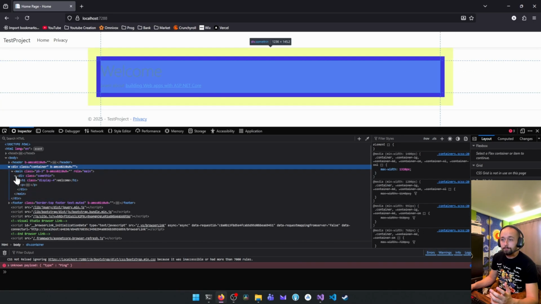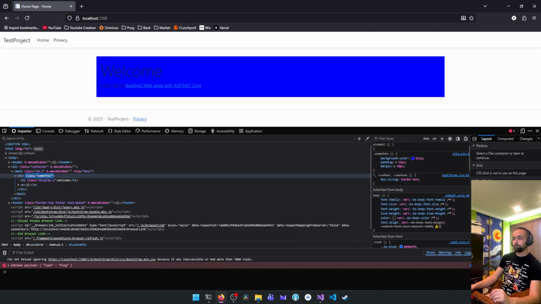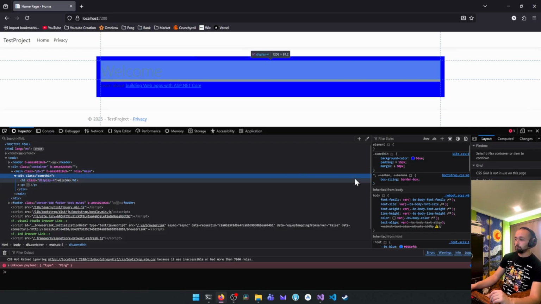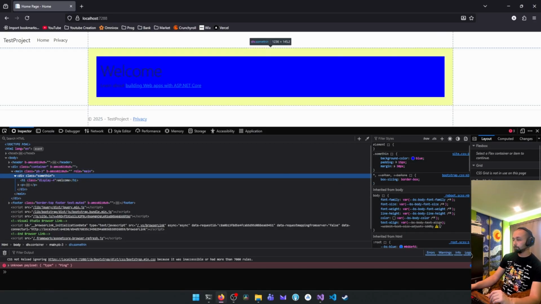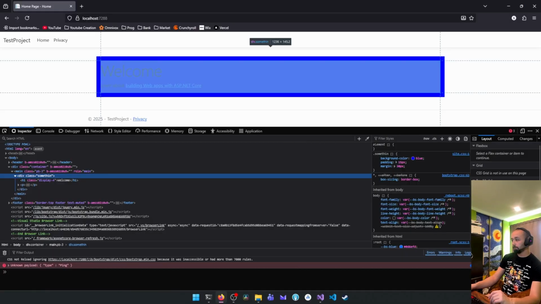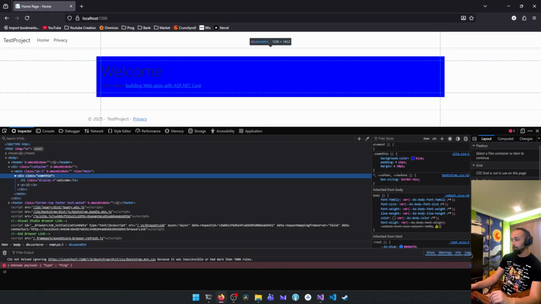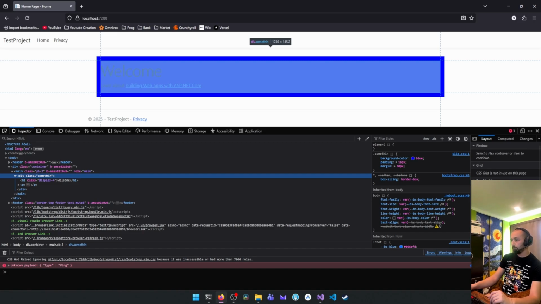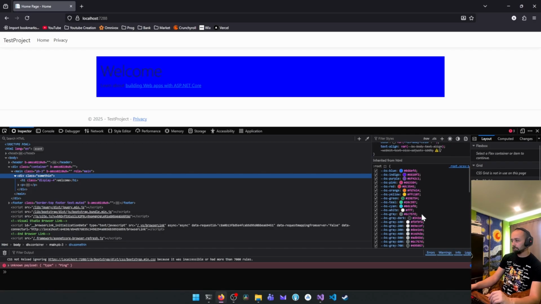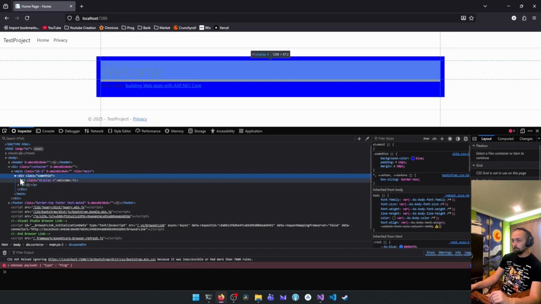So as we can see, we have our margin over here that we created ourselves with the 30 pixels. We have our padding, that is 15. And I don't know where we can look at it specifically, but we have our CSS file that makes the background blue.